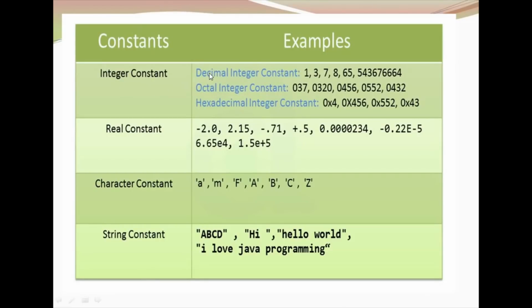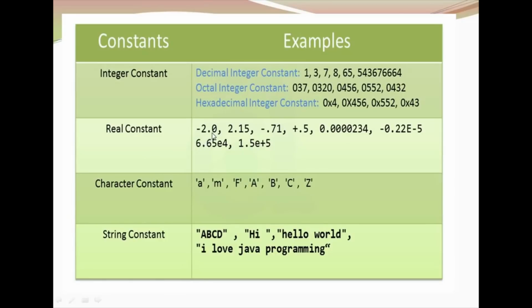Integer constants are further classified as decimal integer constants, octal integer constants, and hexadecimal integer constants. Decimal integer constants are the whole numbers like 1, 3, 7. Octal numbers means if 0 precedes the number, then it is considered as an octal number. Hexadecimal number means 0x followed by the number. So these numbers do not have any decimal point. These are all whole numbers.